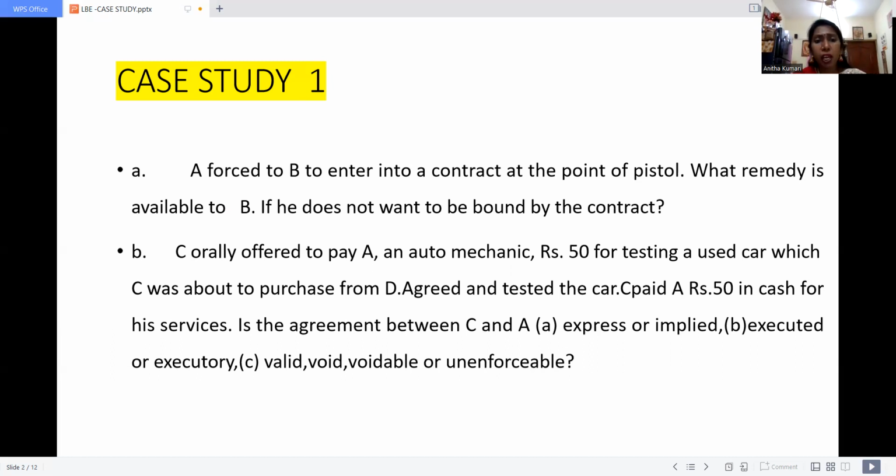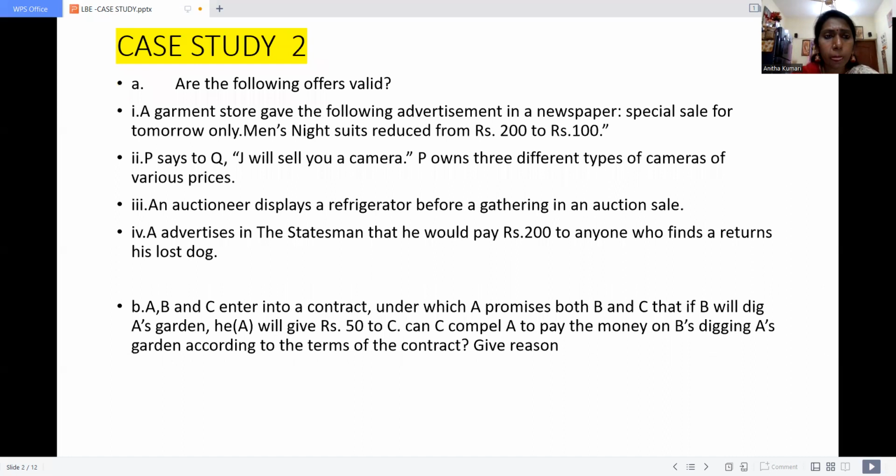So what is the solution? Again, I'm giving you the nutshell of this case. Case number 1, A, I already told you the solution. Then B, the answer is it is an express contract, and it is an executed contract. And C, it is a valid contract. This is the solution for case study number 1.